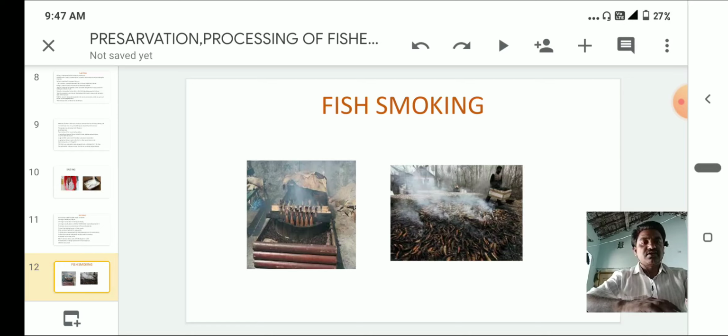Next, this is about smoking fishes. We have to draw the diagram. In the first diagram, the smoking takes place below, and the fishes are arranged downward, with the mouth in a downward condition, gravity condition.